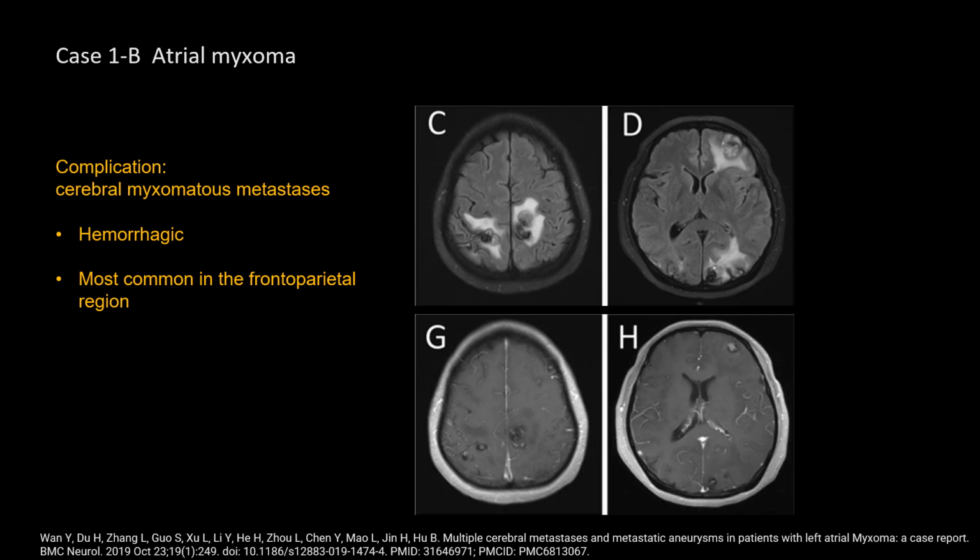Cerebral myxomatous metastases are typically multiple and hemorrhagic and are most common in the frontoparietal region. Like in this case, there are multifocal enhancing hemorrhagic lesions involving bilateral frontal and left occipital lobes with marked surrounding edema.